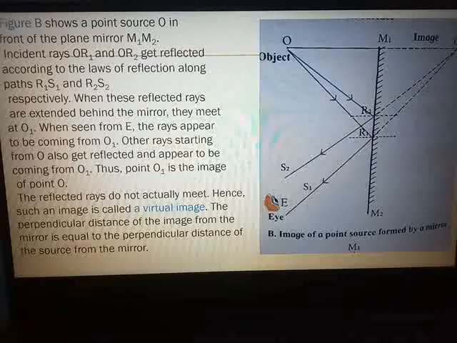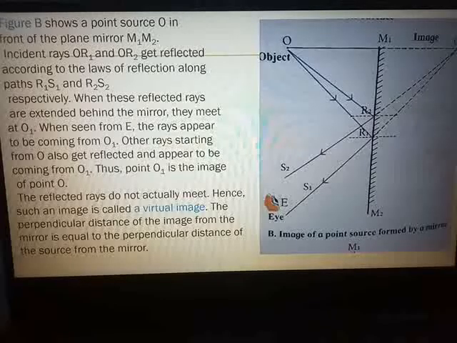So whenever you stand in front of the mirror, whatever you see inside the mirror is nothing but your clear image. The reflected rays do not actually meet over here. We have extended them. When these reflected rays are extended behind the mirror, they do not actually meet. Hence, such an image is called a virtual image. There are two types of images, real image and virtual image. When the reflected rays do not actually meet, but they appear to come from that particular source, such a type of image is called a virtual image.